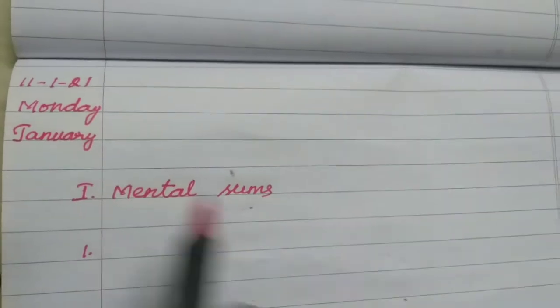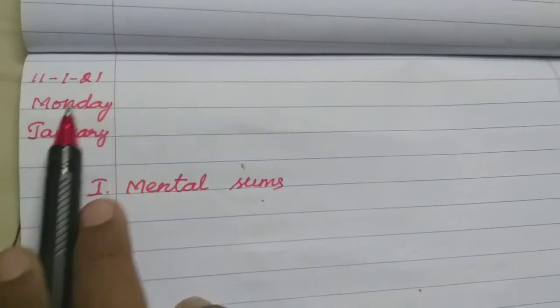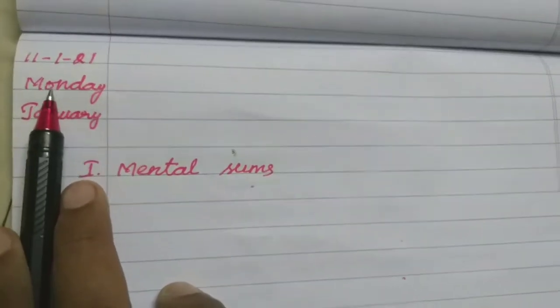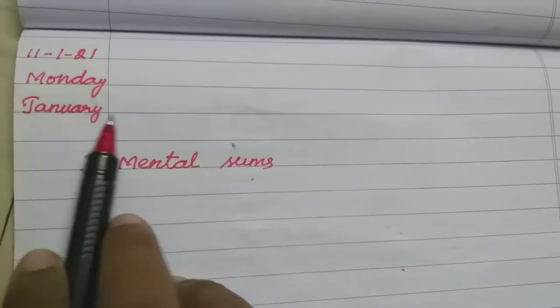Students, take down your maths classwork note and write today's date: 11/1/21, Monday, January. And put the heading: mental sums. Write numbers 1 to 5.